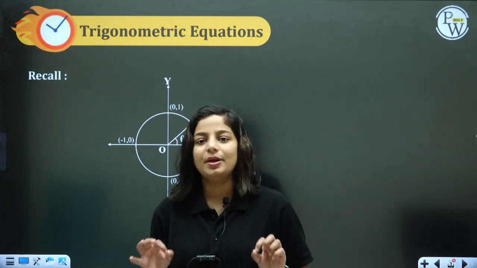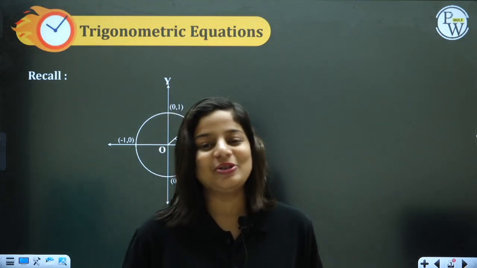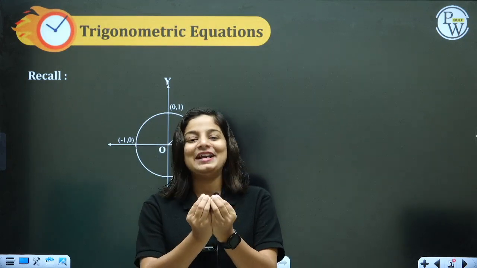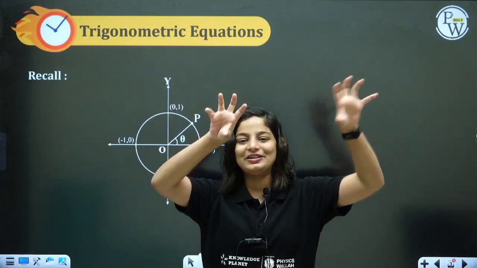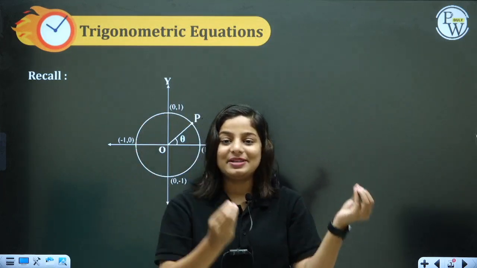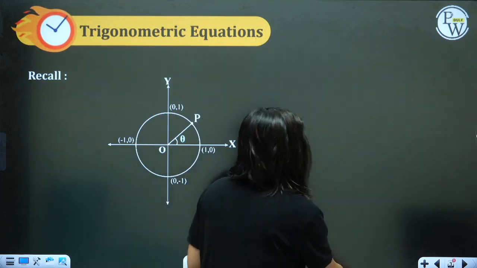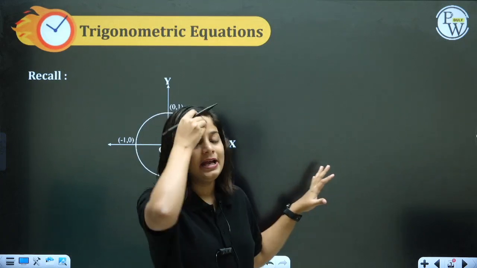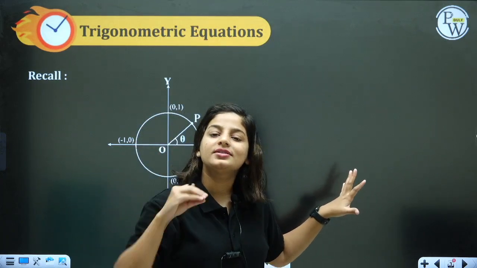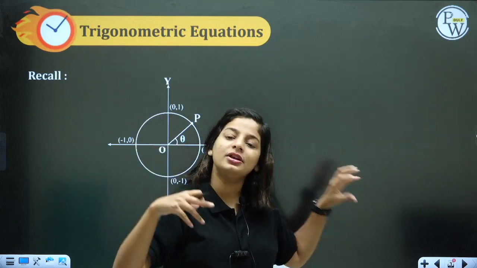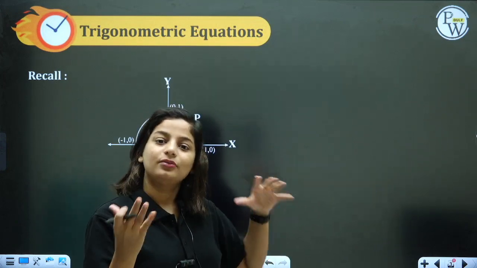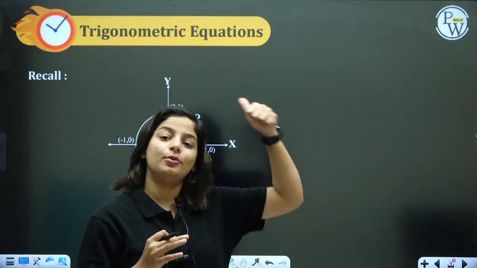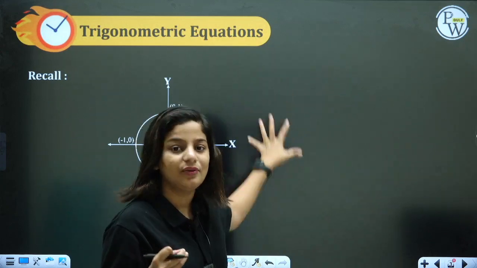The most important thing to study trigonometric equations is knowing trigonometry, knowing trigonometric ratios and identities. You should be well aware of the quadrants, right? Everything, where sine becomes 0, where cos becomes 0. And my session is divided into two parts. One part is where we will not go into the solution, the principal or general solution. We will directly go with whatever we have understood from trigonometric functions, from the previous video on trigonometric ratios and identities, and we will apply it now.